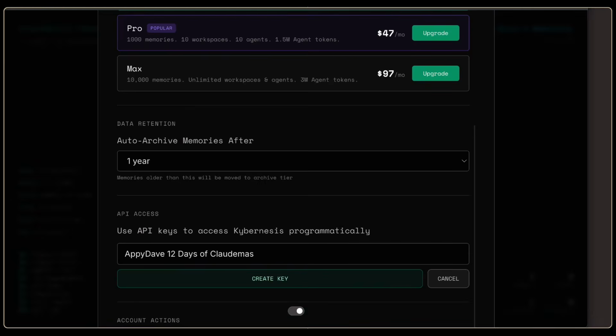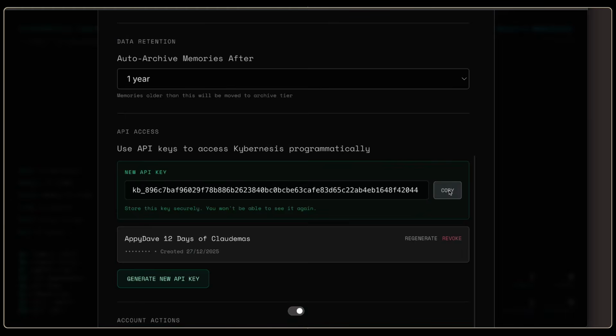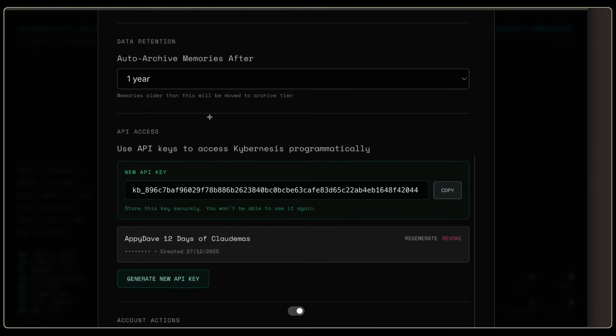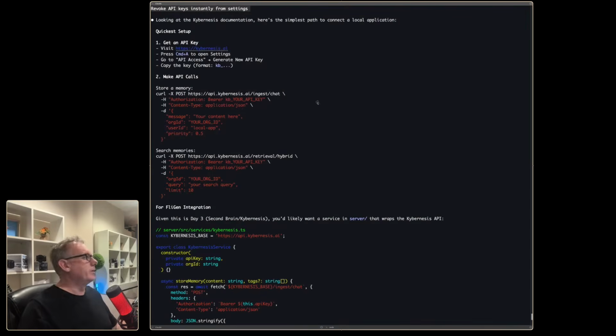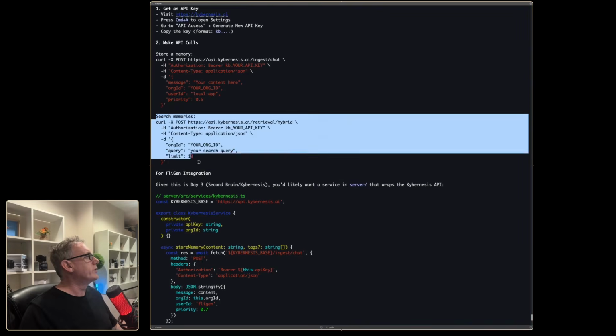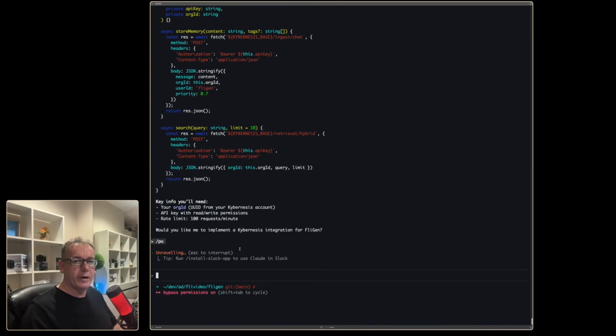We'll go with the Happy Dave, 12 days of Claudemas. We'll create a key. I'll delete this at the end of this session, but for now, we're just going to copy it. And let's go back to our terminal and see what we should do next. So we've got the ability to store memories. Not what I want to do. I want to search memories. We'll just go into our product owner, and that should be able to read in the information from our backlog